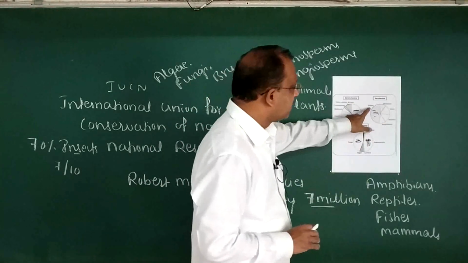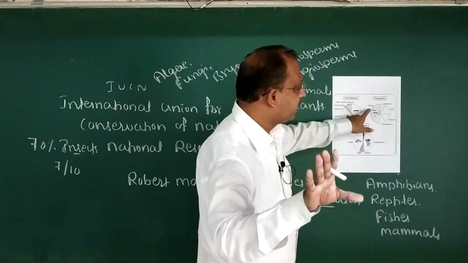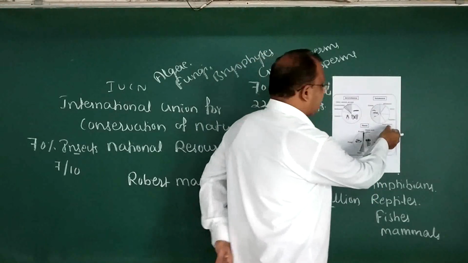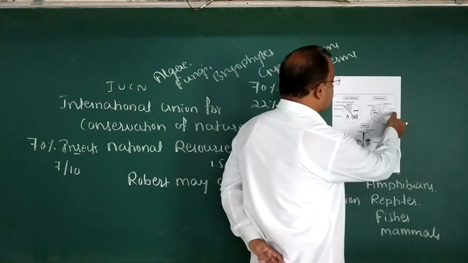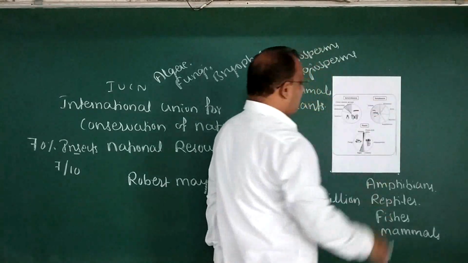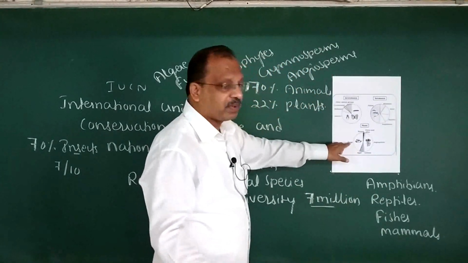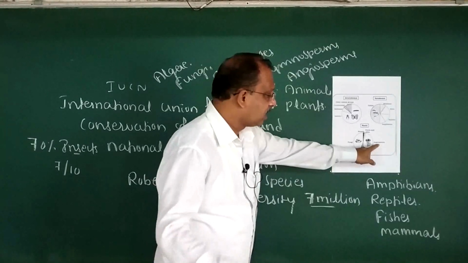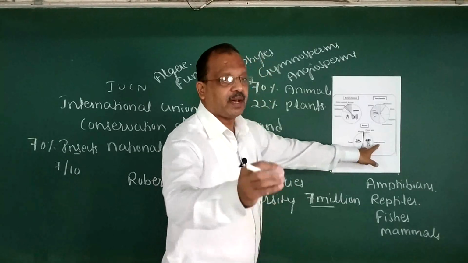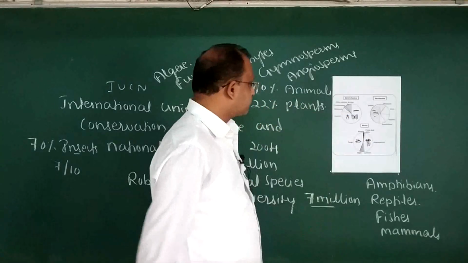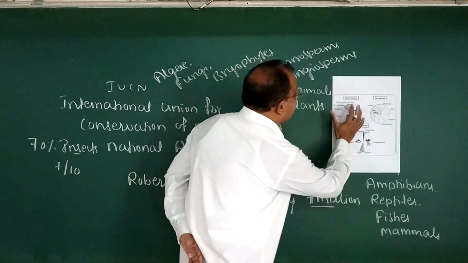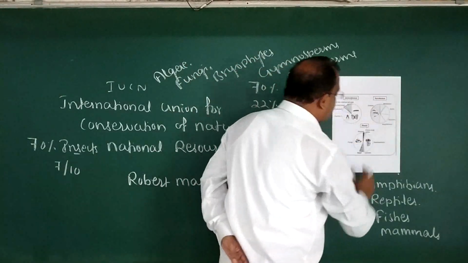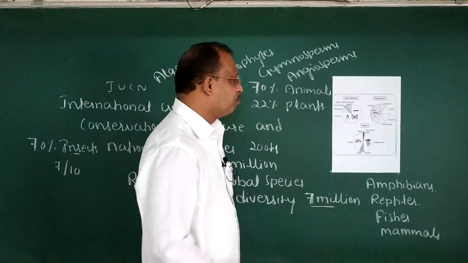Under vertebrates, fishes population is more in number when comparing with amphibians, reptiles, birds, mammals. Among the plants, fungal population is more, followed by angiosperms or flowering plants or higher plants. Dear students, take care of these pictures given in the new NCERT book.